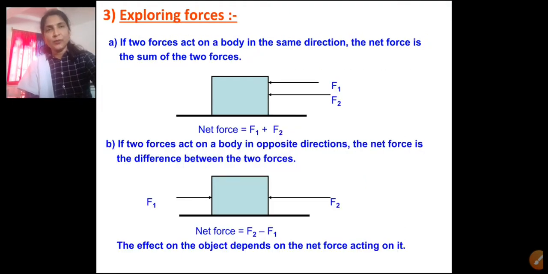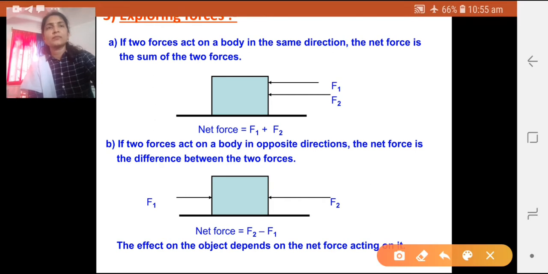Now, exploring the forces. You can see there are two statements, A and B. What is statement A? If two forces act on a body in the same direction, this is most important, the net force is the sum of the two forces. Same direction, and the net force is the sum of the two forces.